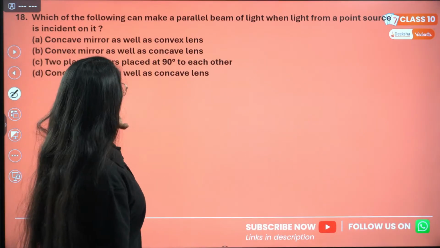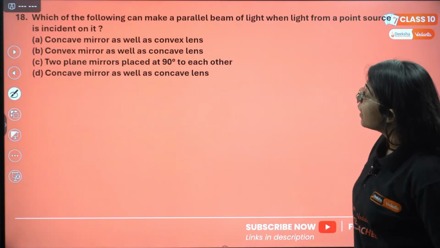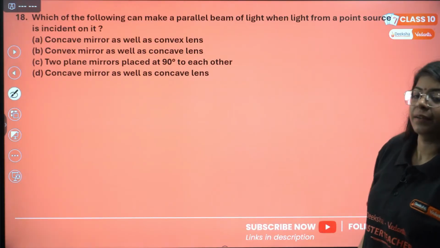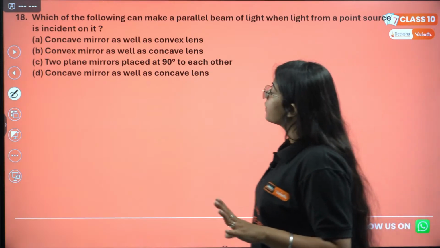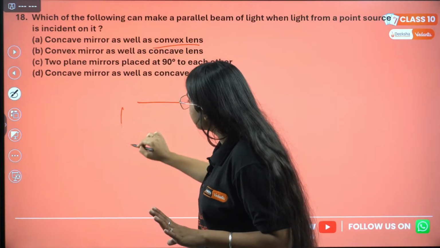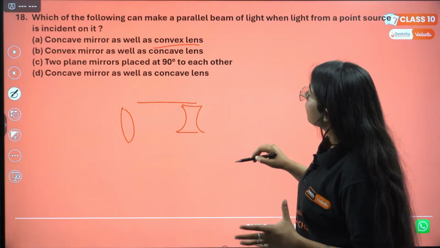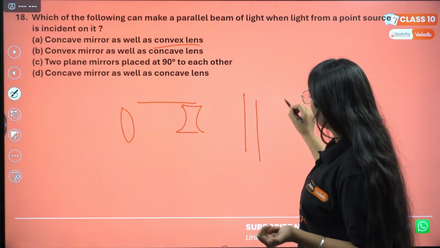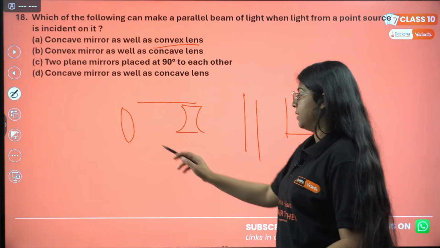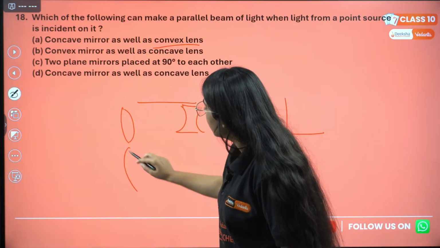Okay, 18th question. Which of the following can make a parallel beam of light when light from a point source is incident on it? They are saying which of these can make a parallel beam of light: concave mirror, or convex lens or concave lens, or 2 plane mirrors placed 90 degrees to each other, or concave mirror as well as concave lens. So this is my convex lens and convex mirror. No, concave mirror.